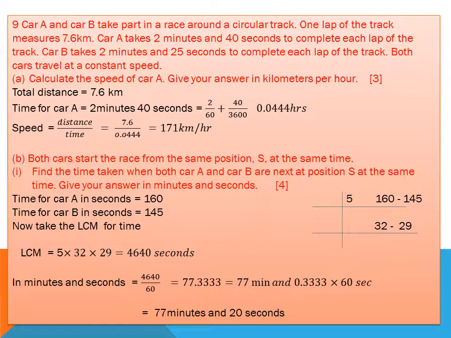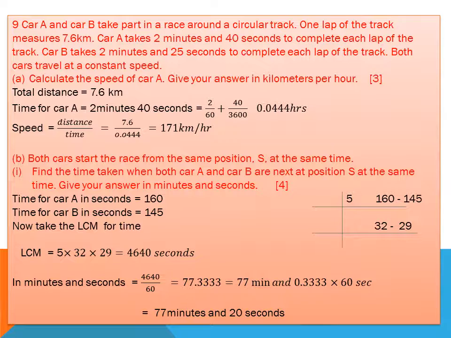Question number 9. Car A and car B take part in a race on a circular track. One lap of the track measures 7.6 kilometers. It means the total distance both cars cover in one complete circle is 7.6 kilometers. Car A takes 2 minutes 40 seconds and car B takes 2 minutes 25 seconds to complete each lap.